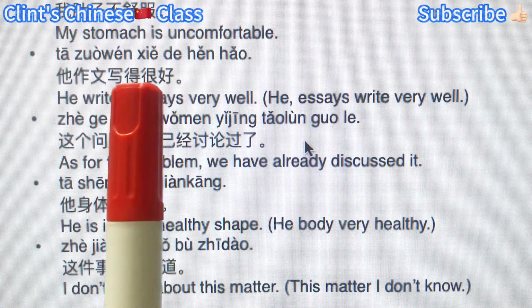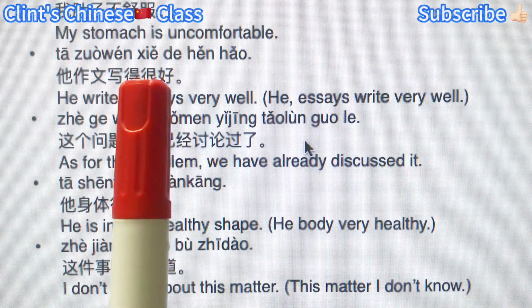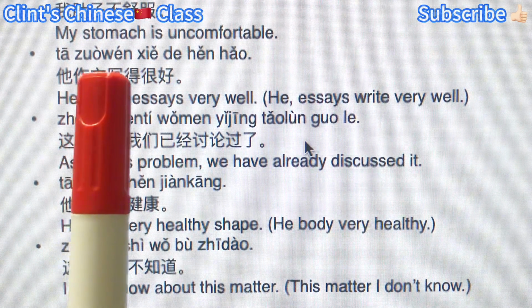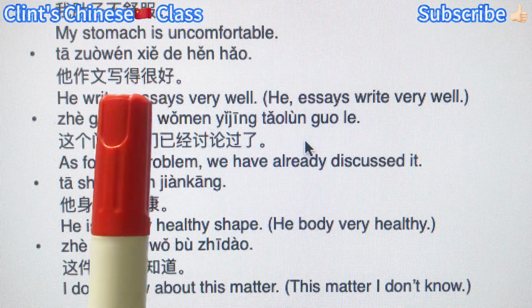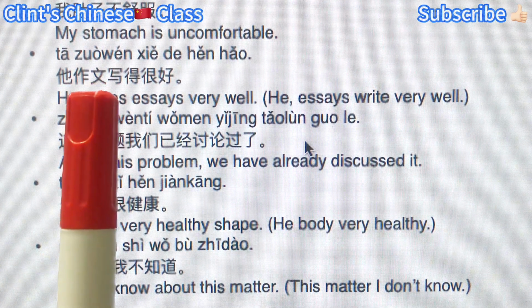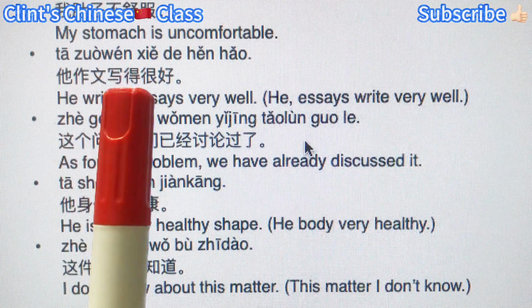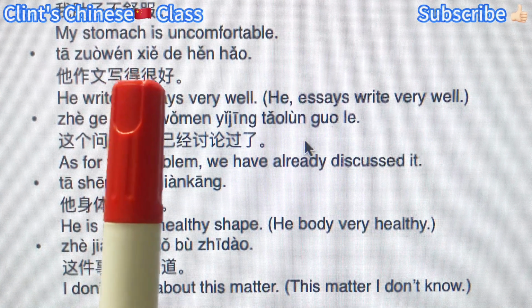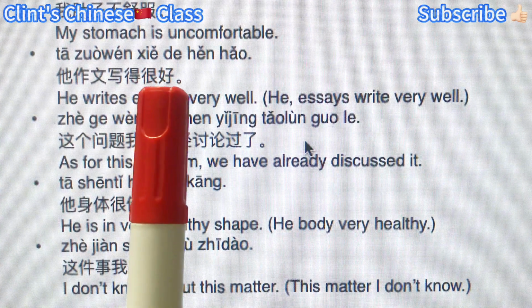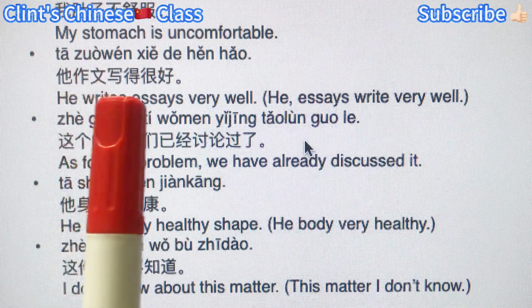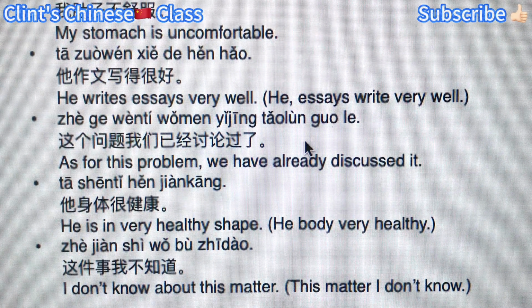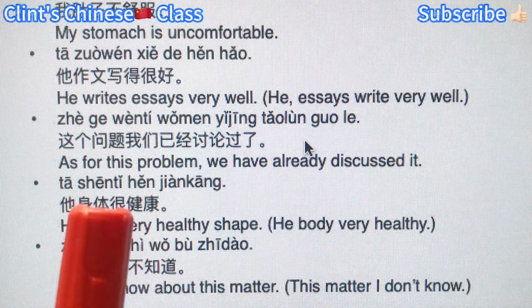And then you add the result description. 很好, very well. So essay writes very well. Inside this bigger predicate, we have the subject and the predicate 写, as well as the complement, right? So the predicate can be even longer and more complex.